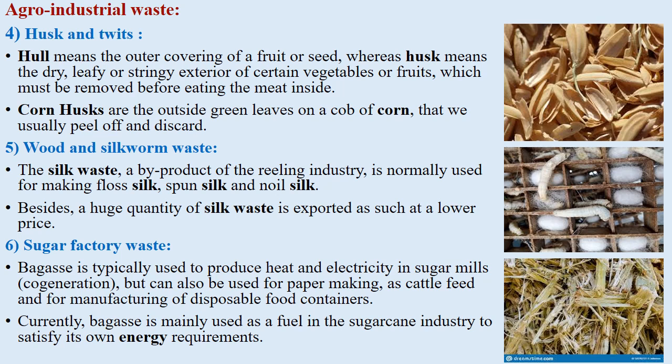Next, agro-industrial waste is sugar factory waste. Here, bagasse is typically used to produce heat and electricity in sugar mills, but can also be used for paper making, as cattle feed, and for manufacturing disposable food containers. Currently, bagasse is mainly used as a fuel in the sugarcane industry to satisfy its own energy requirements.